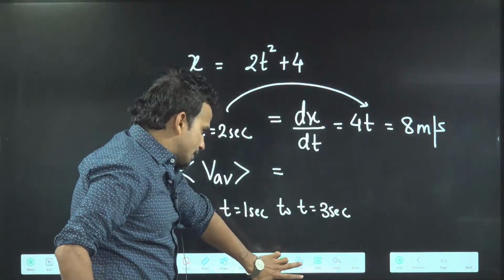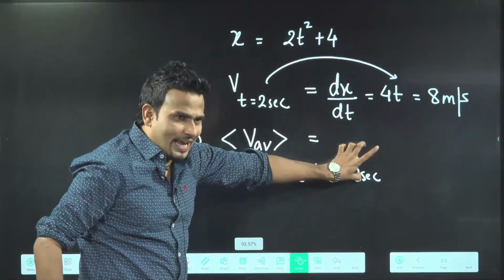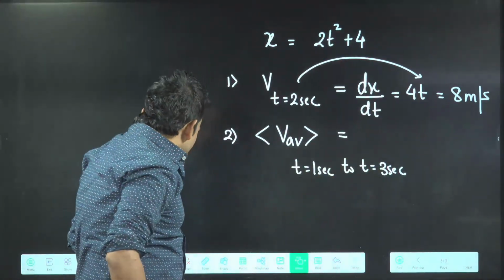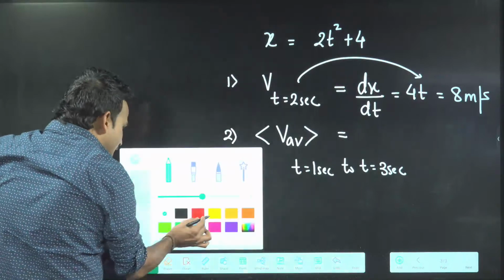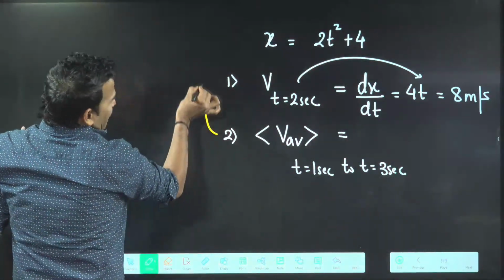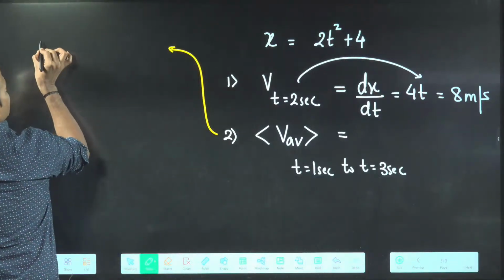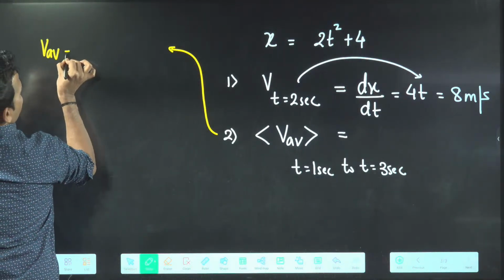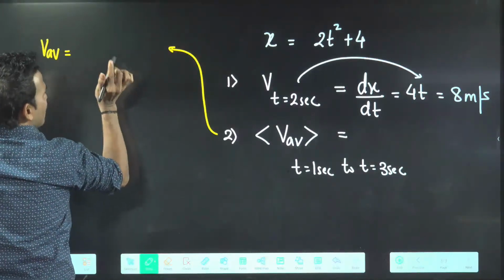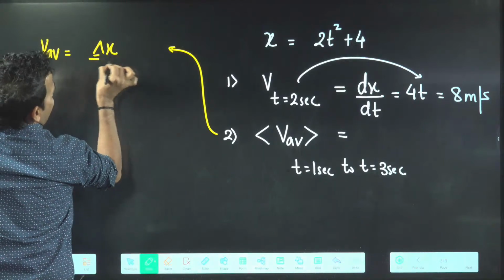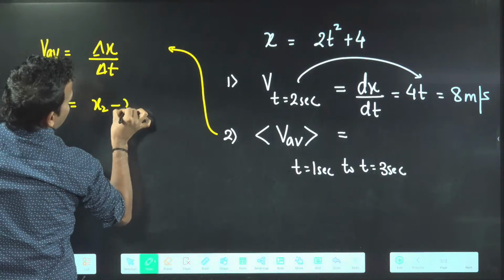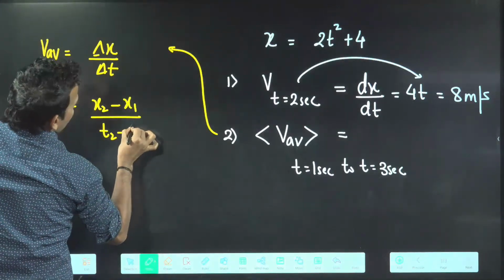Again, see the process. Look one last time, then I will ask how many of you got this answer. Final time. Average velocity: whenever average velocity is asked, I told you 100 times, when x is given, average velocity is delta x by delta t, that is x2 minus x1 by t2 minus t1.